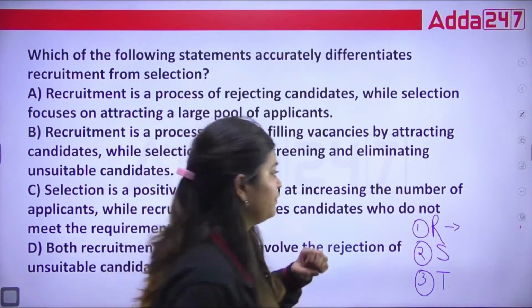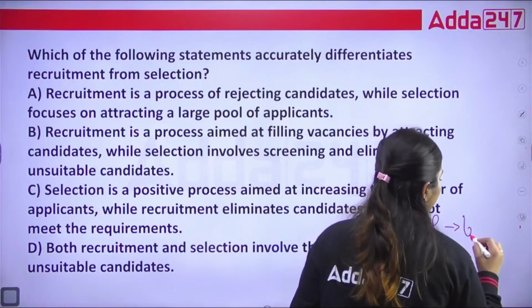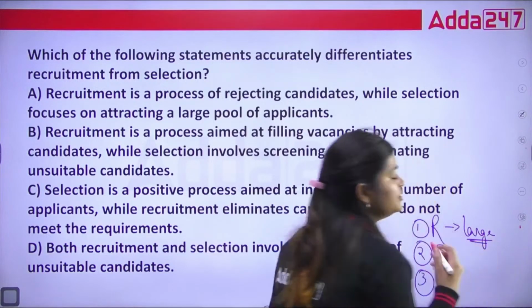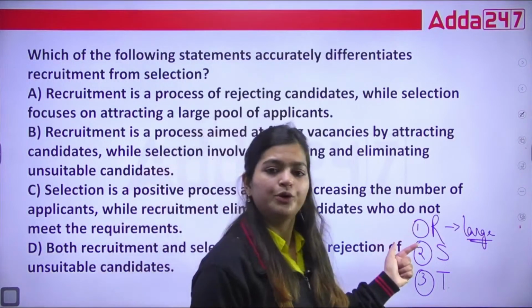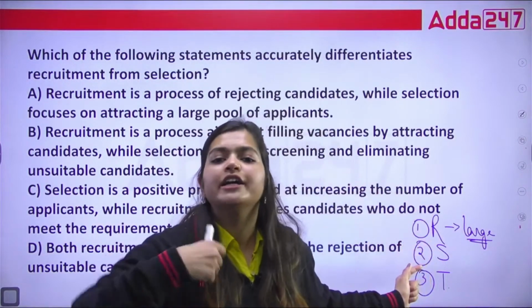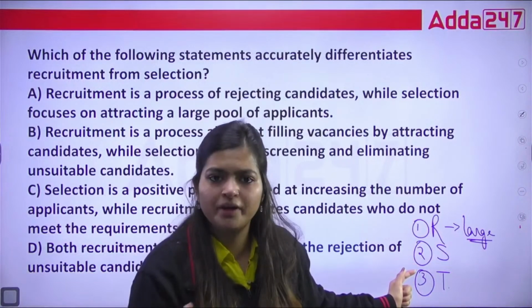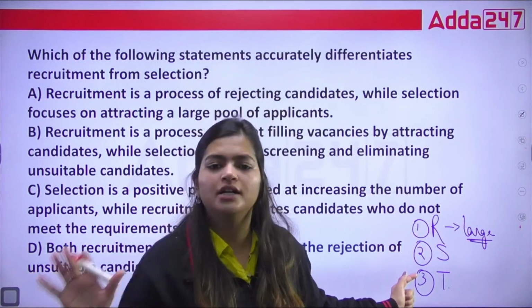So under recruitment, we attract a large number of candidates. Correct? So under this recruitment, the large public gives their resumes, their CVs, for the vacancies.